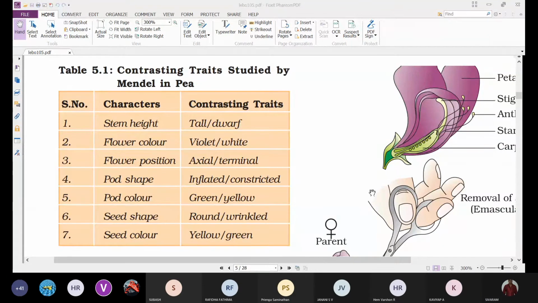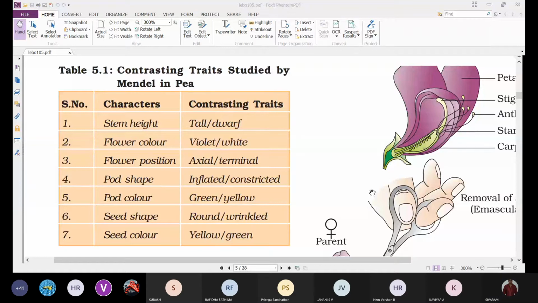Understand? We can observe different types of fruit, like berry, drupe, capsule, like that. The type of fruit in the case of the Fabaceae or Leguminosae family is called a pod or legume.